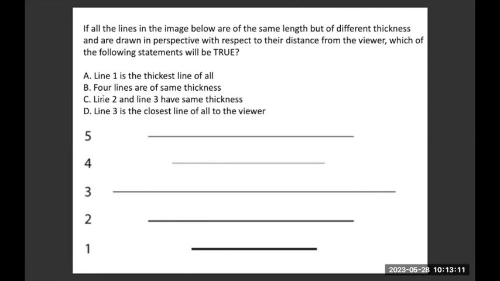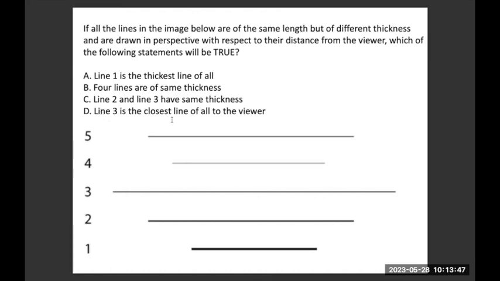The third option says line 2 and 3 have the same thickness. In this case, line 2 is thicker, line 3 is thinner. Like I said for option 1, if the line is farther away, it is shorter. If the line is close, it is bigger. If the thickness of 3 and 2 were the same, 3 would look thicker than 2, which is not the case. So that is also wrong.